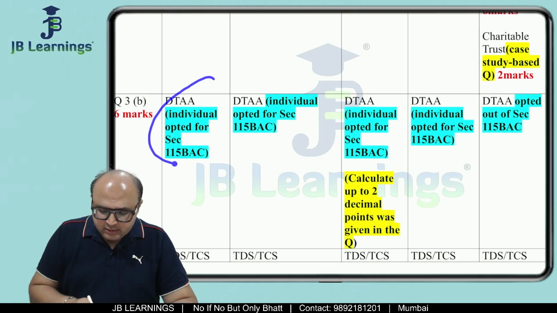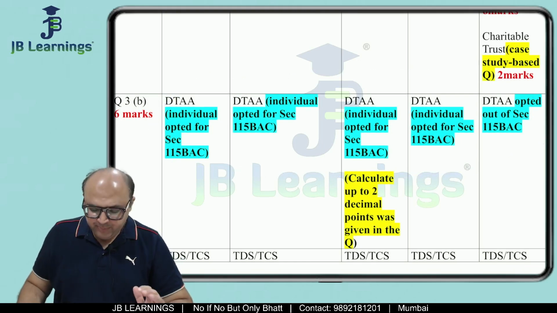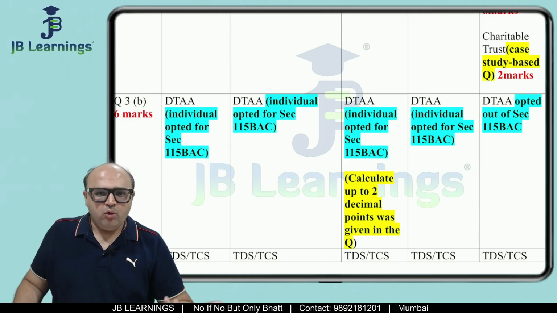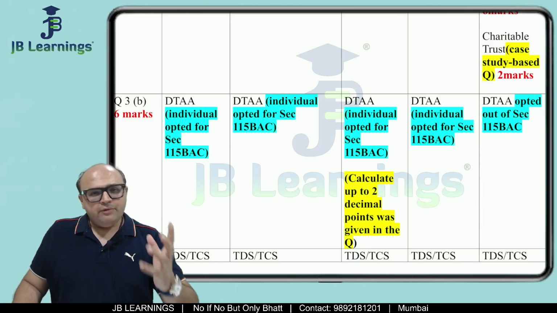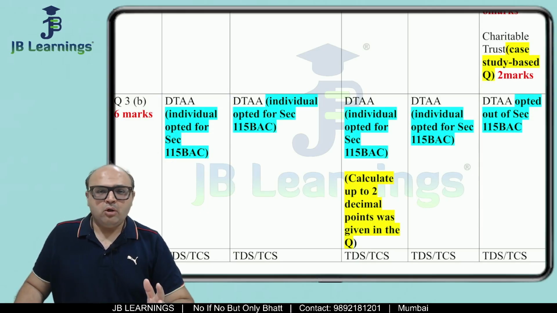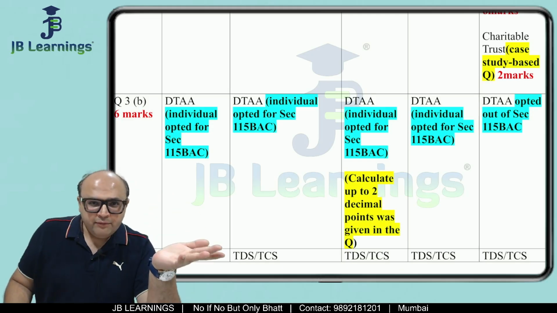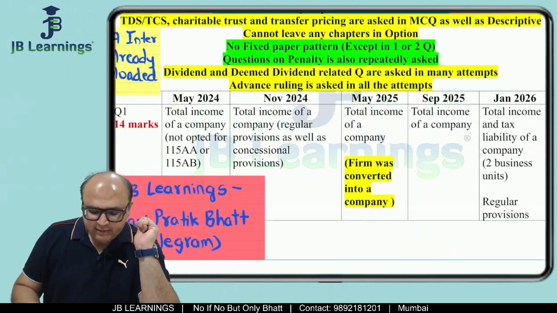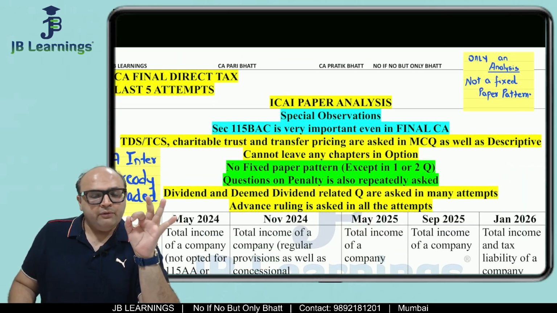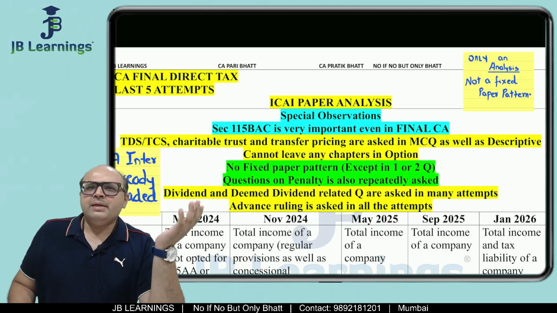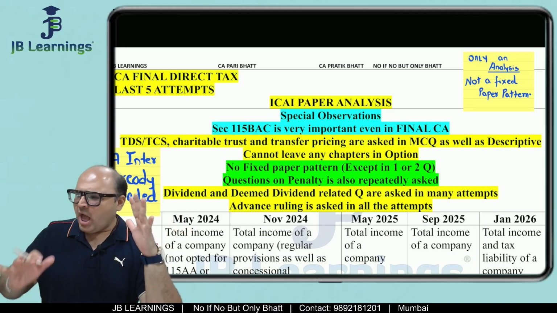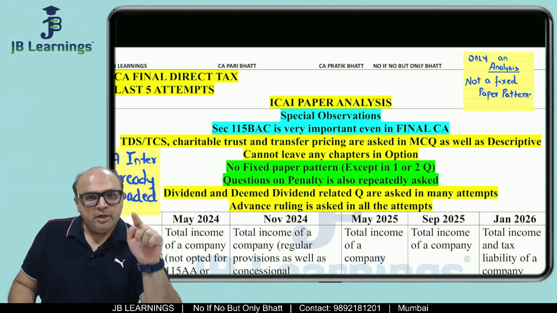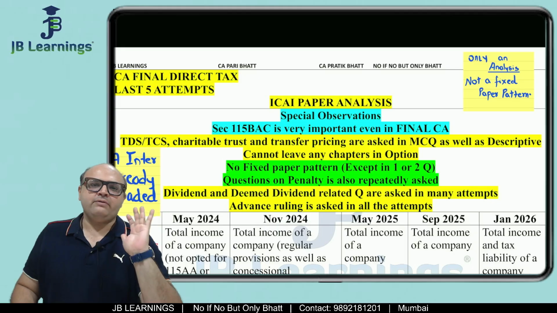This question is asked in all the attempts in question 3B. In that question also, it is always individual centric, correct? That we already know. But whenever you are solving that sum, they always give you in the question whether it is opted for 115BAC or opted out of 115BAC. So friends, in CA final also, 115BAC is very important. My CA Inter students already know that they have to study 115BAC, because for them it is the most important. But for CA final also it is very important.